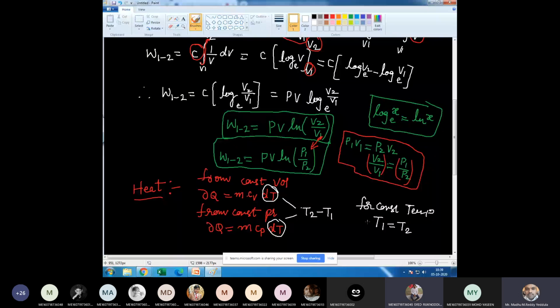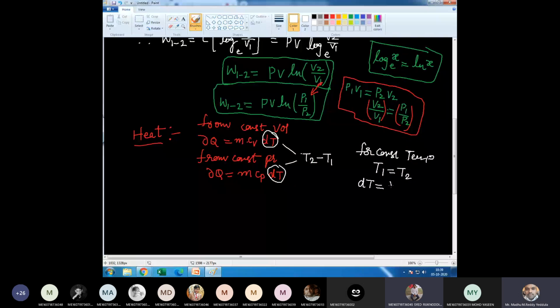If T1 is equal to T2, what about dT? 0. When dT is 0, then what about dQ? 0, right? So here, this dQ is nothing but dU, agree? And here dQ is nothing but dH. Yes or no? Right?